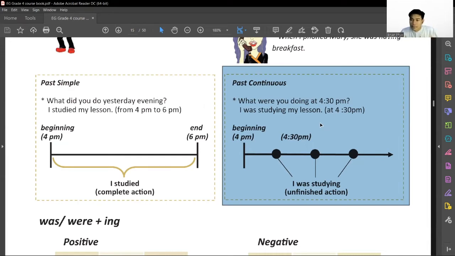I was studying my lesson. I was studying my lesson at 4:30 p.m. So if we look at the timeline, maybe like beginning 4 p.m. to 4:30.